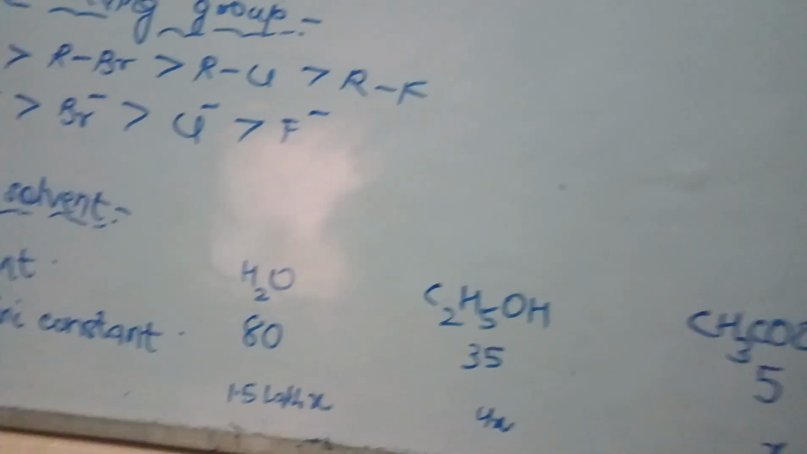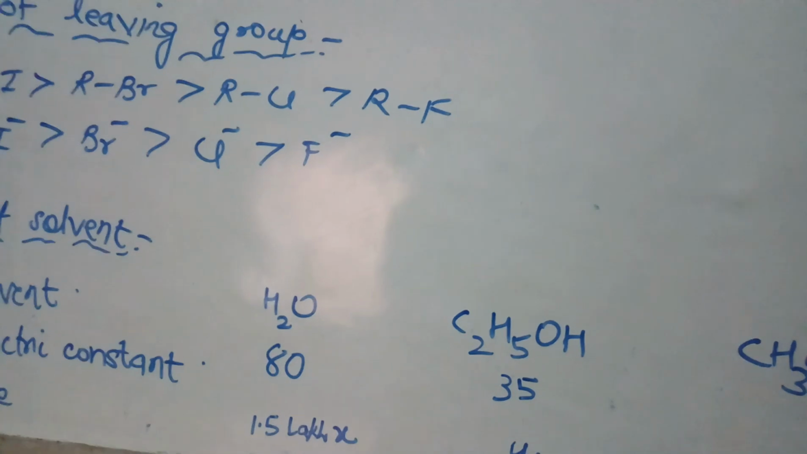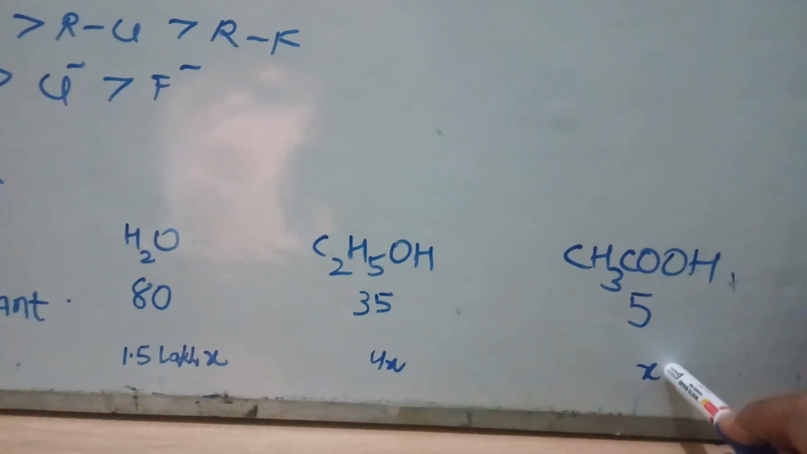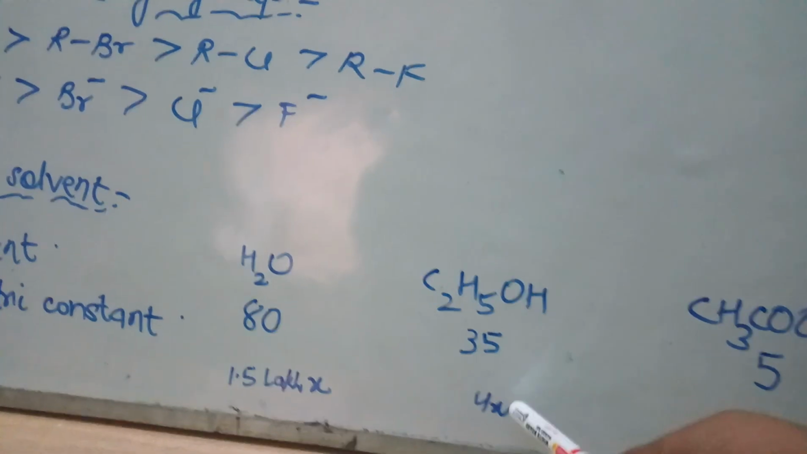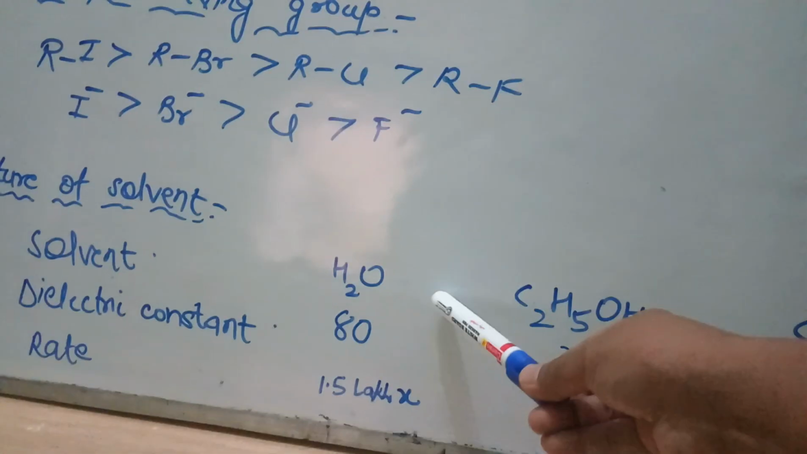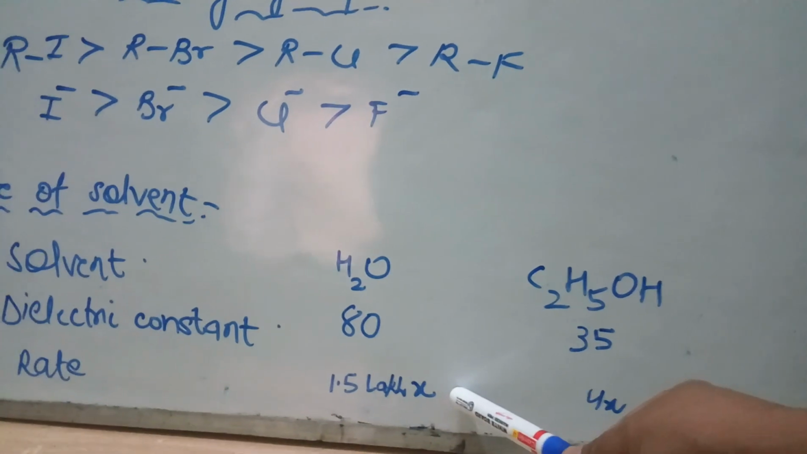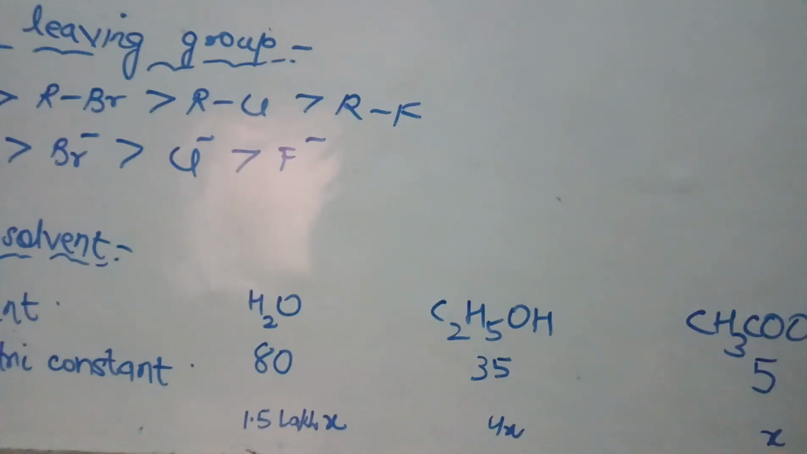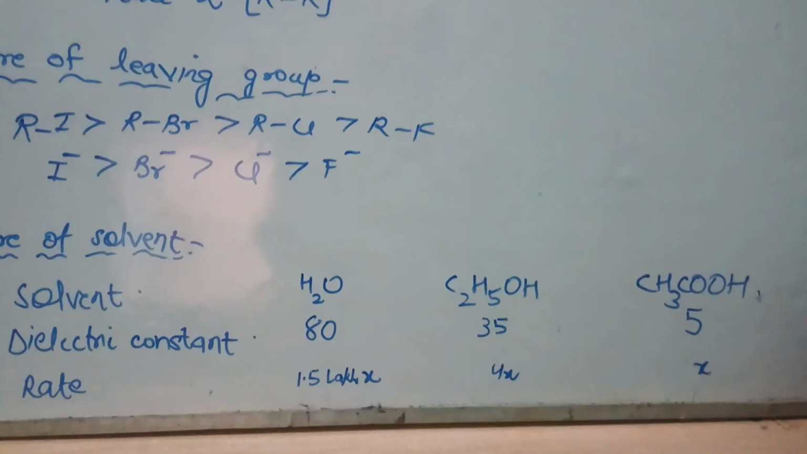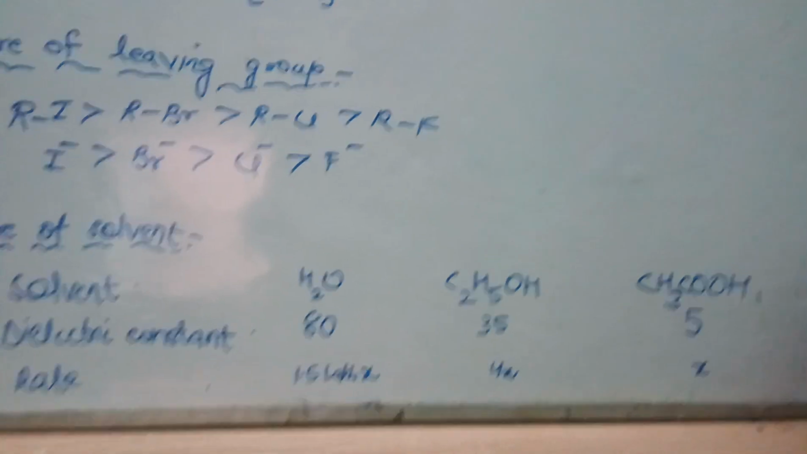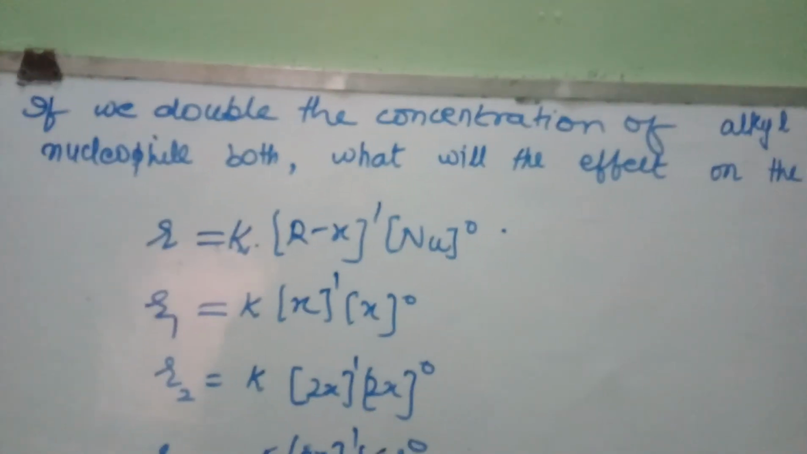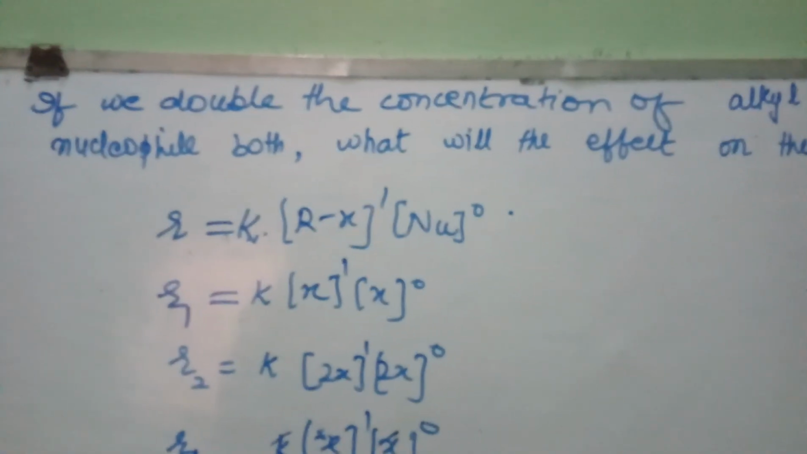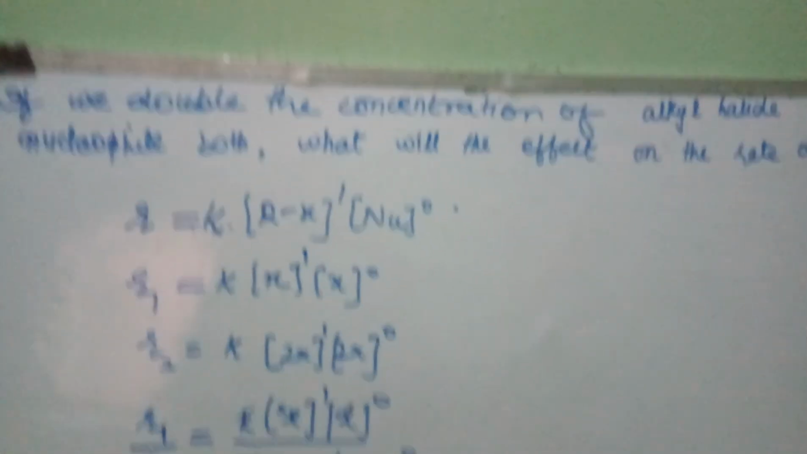You can see here I have given the rates. Suppose the rate of reaction with ethanoic acid as solvent is x, then with ethanol it becomes 4x. But if water is there, the SN1 reaction goes 1.5 lakh times faster. So the more dielectric constant the solvent has, the more will be the rate of reaction. Now let us take some examples based on the factors affecting SN1 reaction.